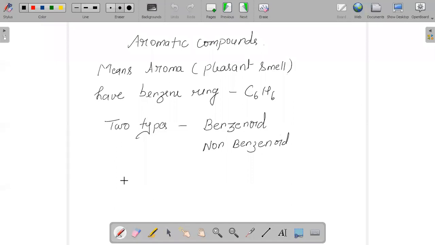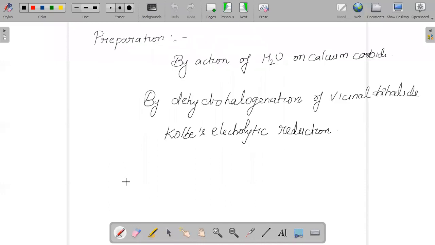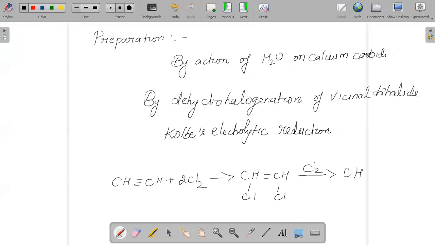Like for example, if we are saying addition, let me write it here. If I say CH triple bond CH, if I add Cl2 to this, it should give us CH double bond CH with Cl, Cl. From triple, it will get replaced with double. Again, if I pass Cl2, it will give us CHCl2-CHCl2.